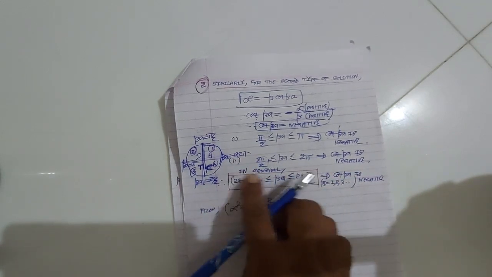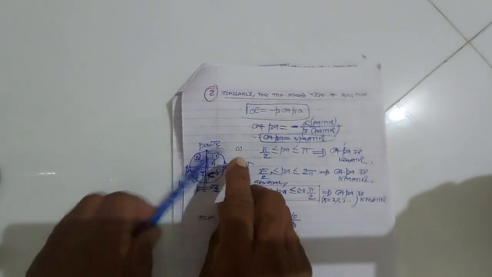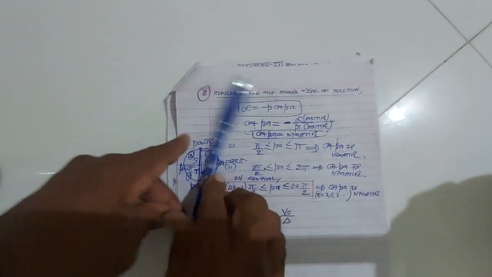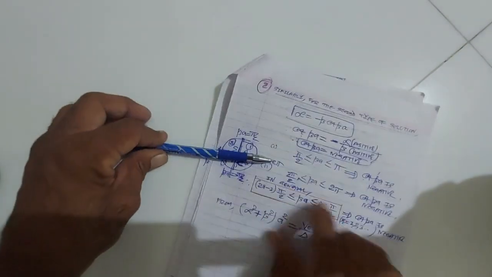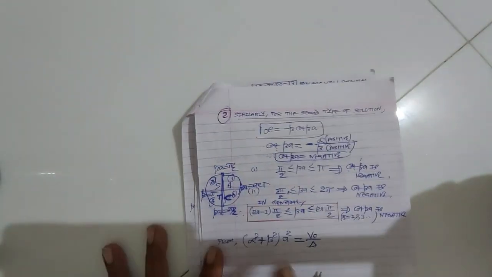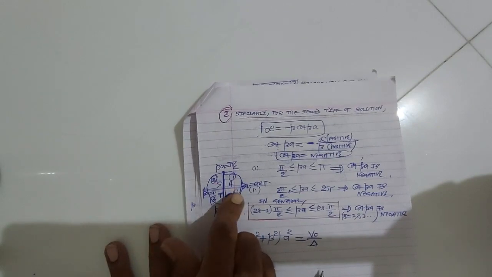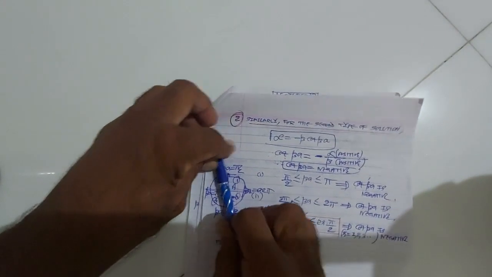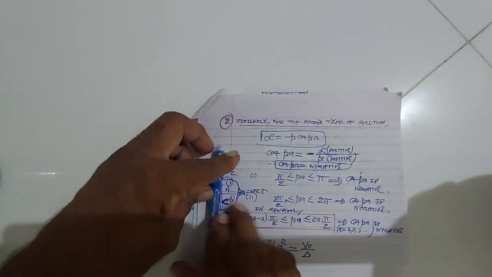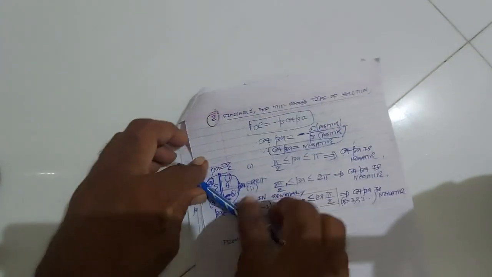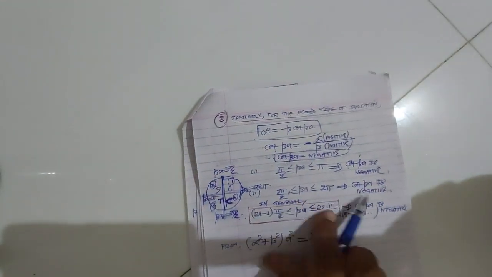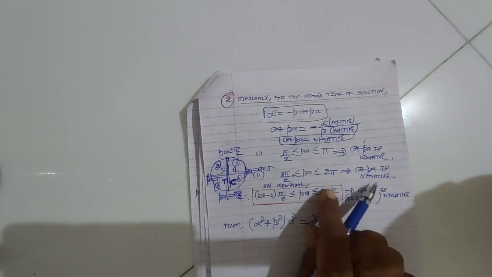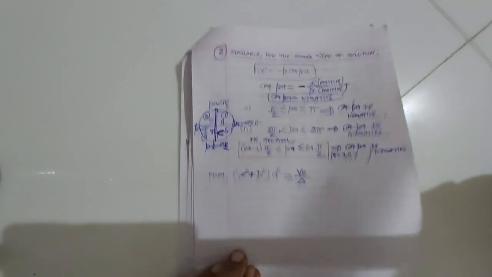So for the values of beta lying in the interval pi by 2 to pi, cot beta is negative, and for values of beta lying in the interval 3 pi by 2 to 2 pi, cot beta is negative. So in the second and fourth quadrants, cot beta is negative. In general, for the values of beta lying in the interval (2r minus 1) pi by 2 to 2r pi by 2, cot beta is negative.